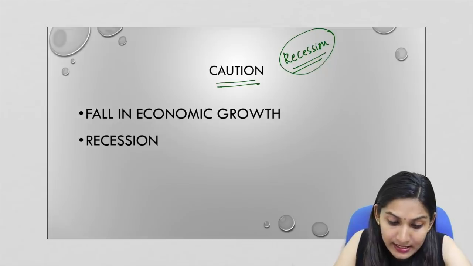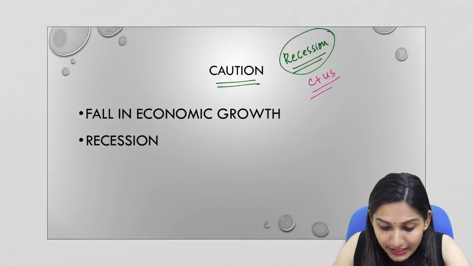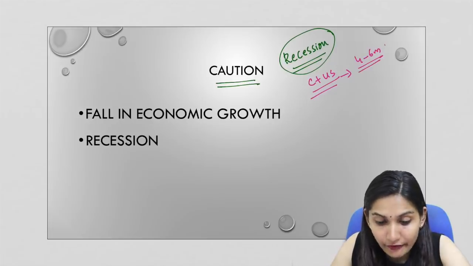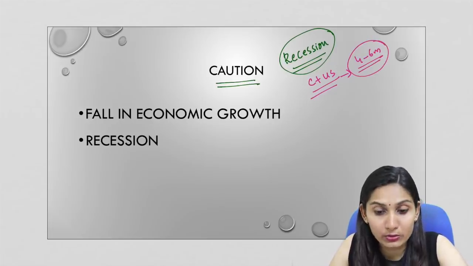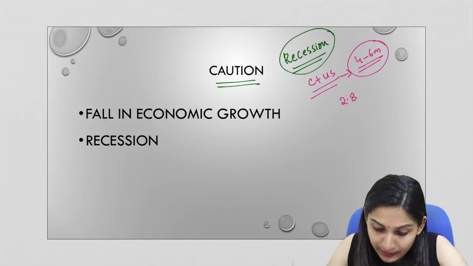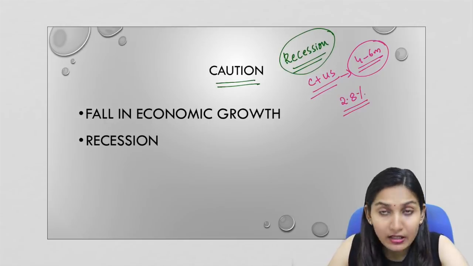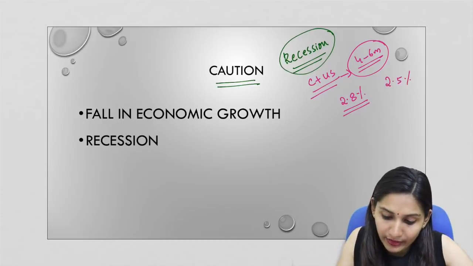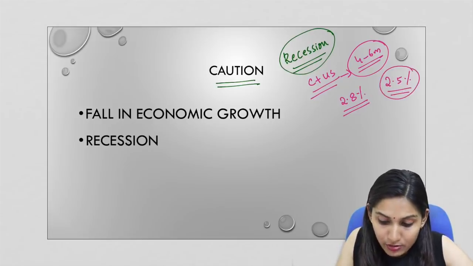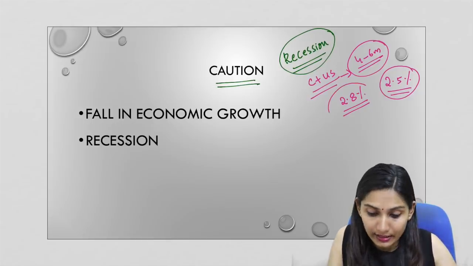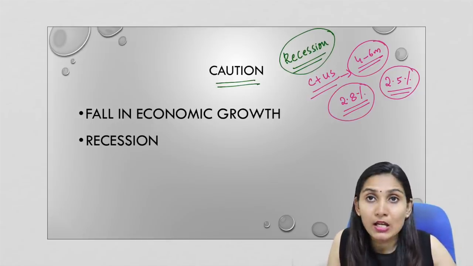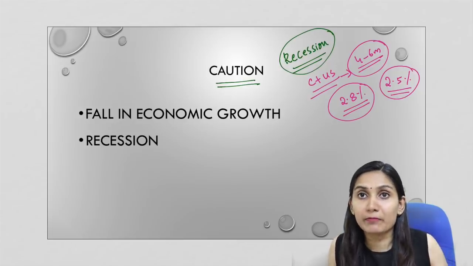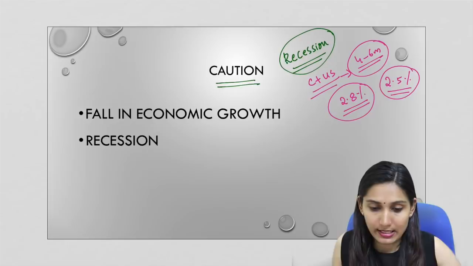They claimed that if the China-US trade war continues for another 4 to 6 months, there is every chance the global economic growth rate will fall, even going below 2.8%. When we discussed recession, we said that the threshold is set at 2.5%. So there is every possibility the global growth rate can come down to 2.8%, which is very close to 2.5%. So at any point of time, the global economy can undergo a recession.